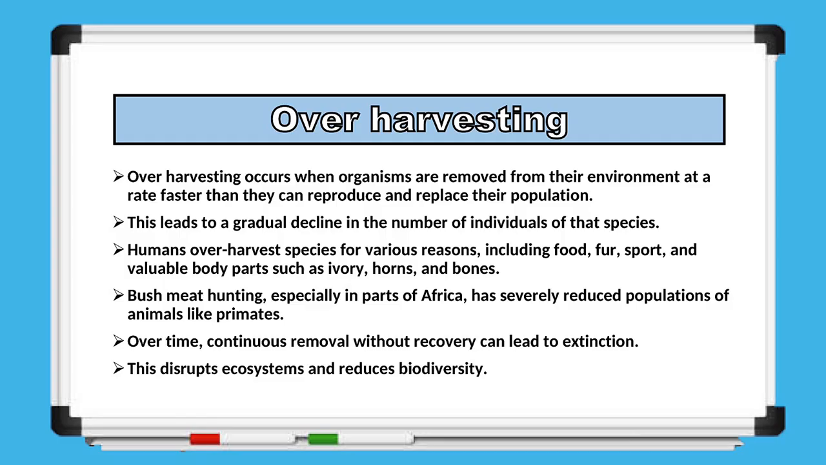Humans overharvest many species for a variety of reasons, including food, clothing, sport, and valuable products such as ivory, horns, bones, and fur. In some regions, for example, bushmeat hunting has greatly reduced populations of primates and other wild animals. If overharvesting continues without allowing populations to recover, it can eventually lead to extinction. This not only threatens individual species but also disrupts ecosystems and reduces biodiversity.